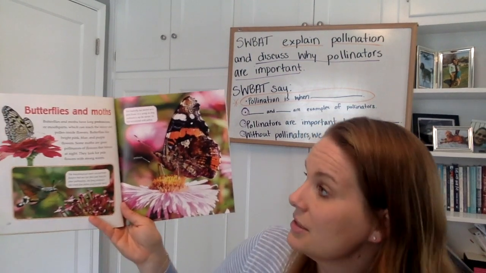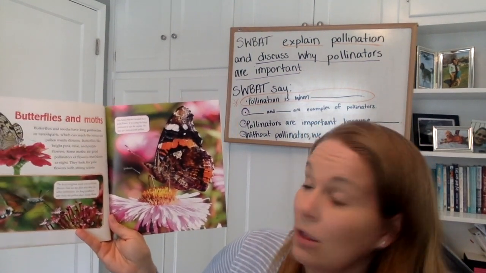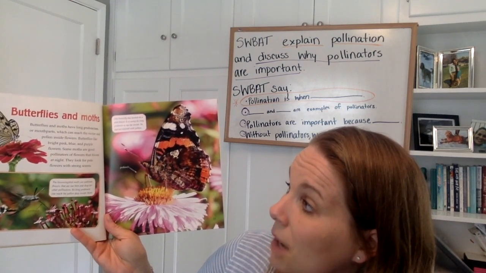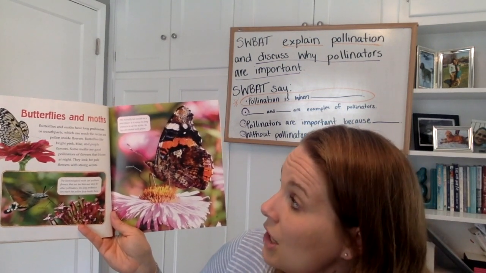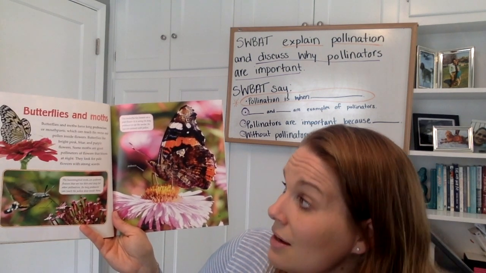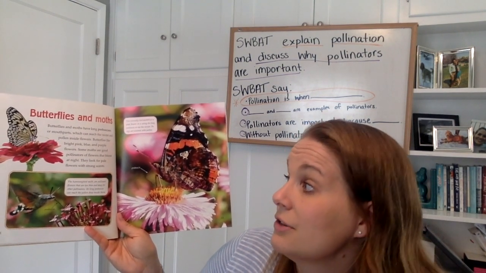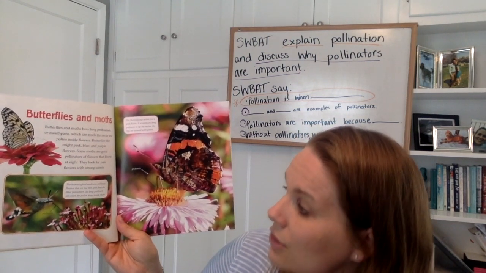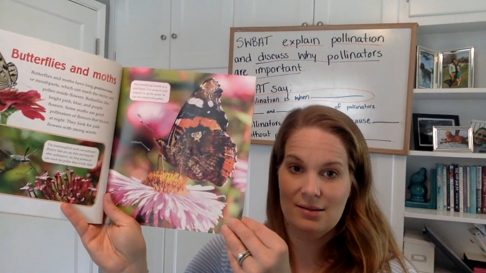Butterflies and moths. Butterflies and moths have long proboscises, or mouthparts, which can reach the nectar and pollen inside of flowers. Butterflies like bright pink, blue, and purple flowers. Some moths are good pollinators of flowers that bloom at night. They look for pale flowers with strong scents.